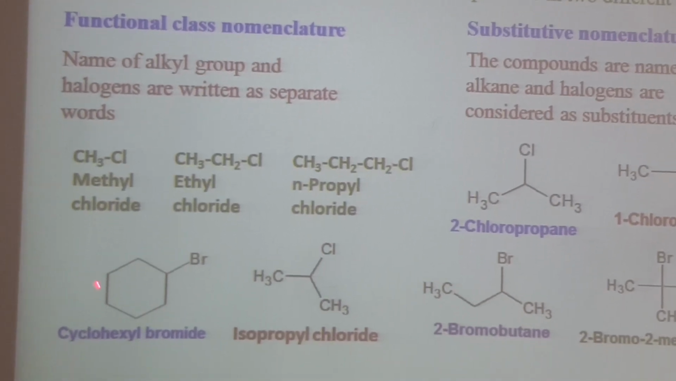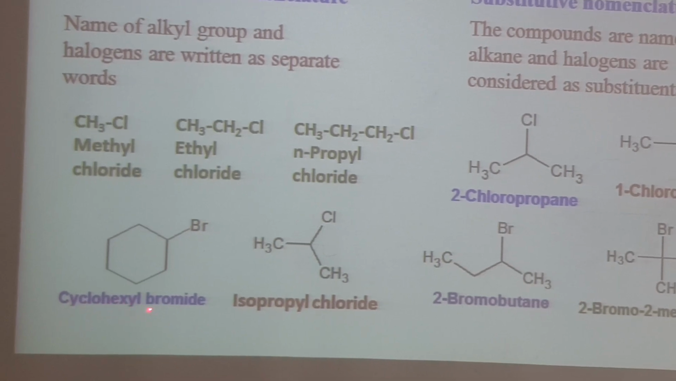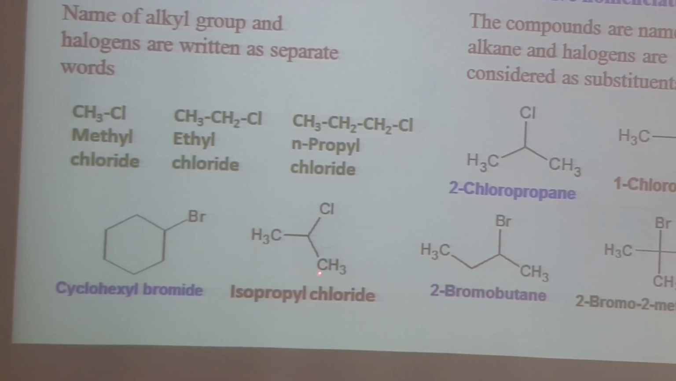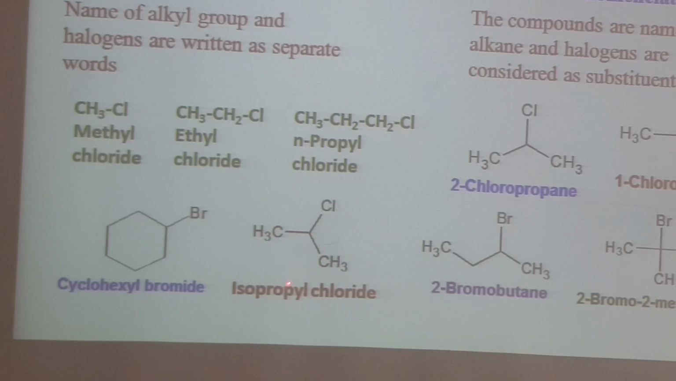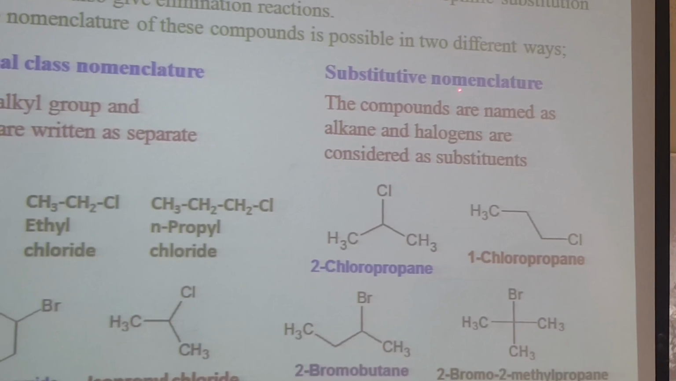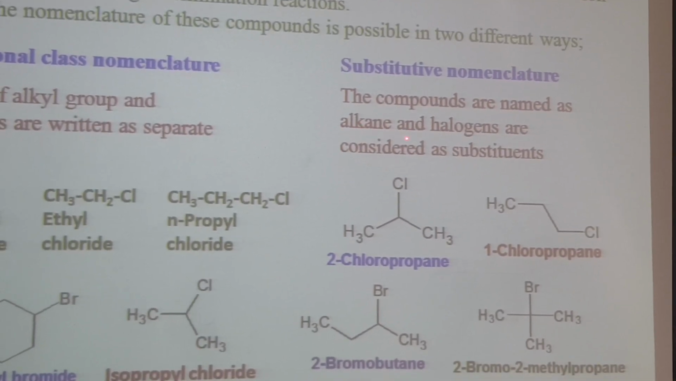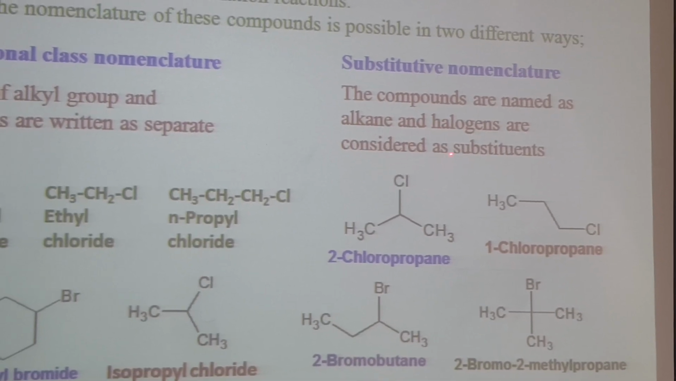Here we have a cyclohexyl group and Br is attached, so it will be cyclohexyl bromide. This is an isopropyl group, so isopropyl chloride. It is n-propyl and this is isopropyl chloride. In case of substitutive nomenclature, the compounds are named as alkane and halogens are considered as substituents.